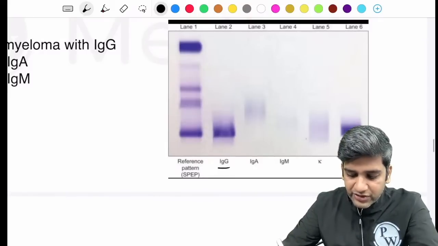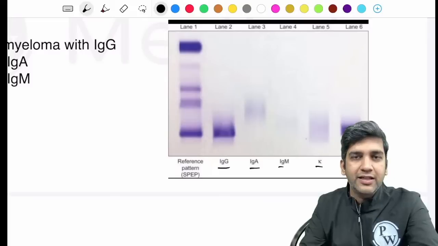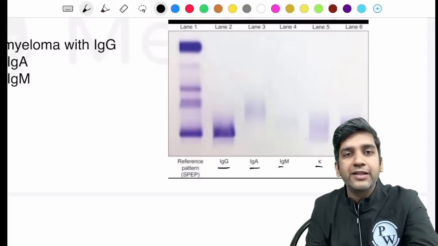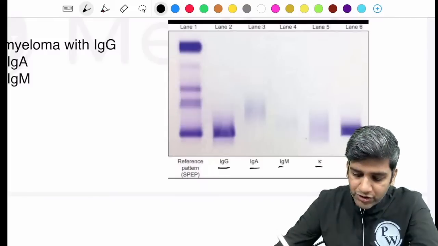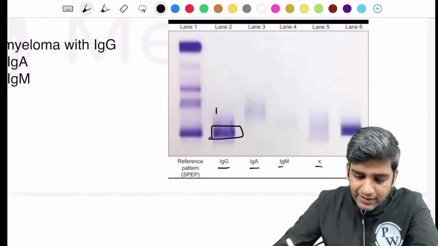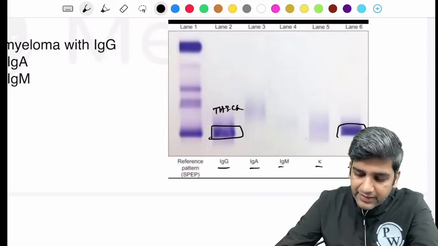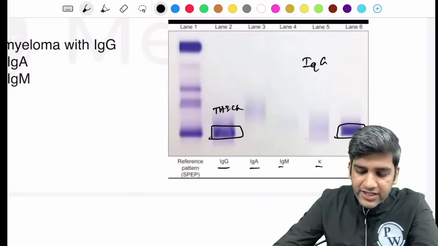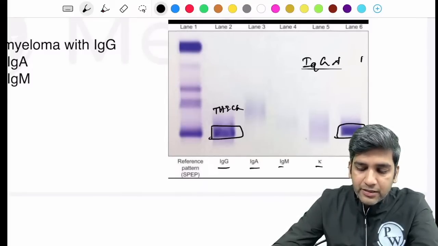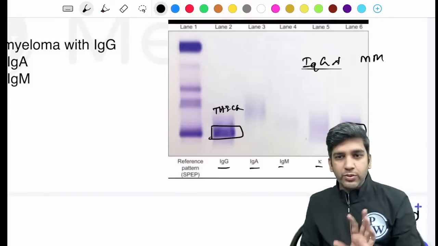If you had observed this image for just 30-40 seconds, it would have been easy for you to solve the answer, right? So here I have a very thick color in the IgG and a very thick color in the lambda. To be perfect, it's an IgG lambda secreting multiple myeloma, right? That's how it is. Fine.